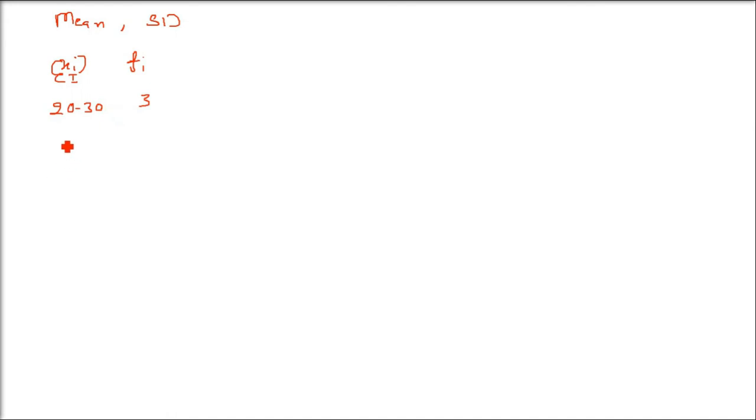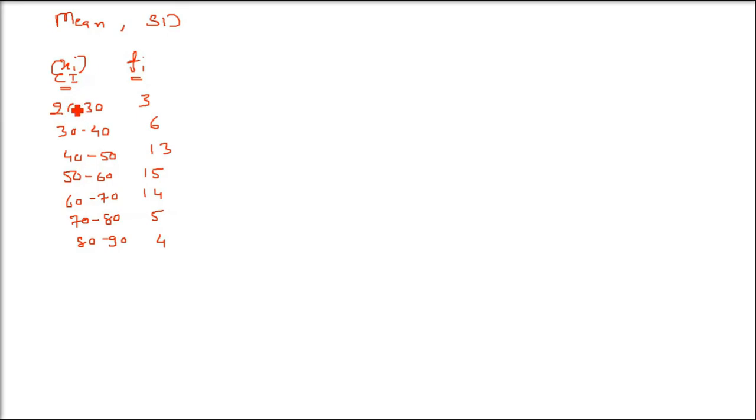Say 20 to 30, there are three students. Those who got marks from 30 to 40, they are around 6. From 40 to 50, 13 students got the marks. Then 50 to 60, 15 got the marks. Then 60 to 70, 14 got the marks. Between 70 to 80, 5 people got marks. 80 to 90, 4 of them secured these marks. So this is the question we are talking about. This is called continuous frequency distribution.